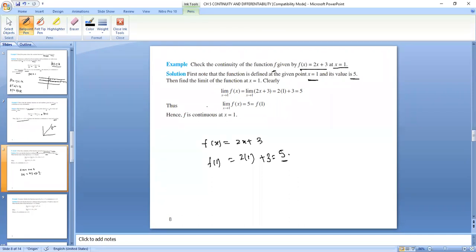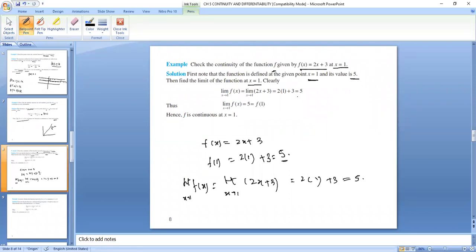Now we find the limit of the function at x equals 1. It will be the limit as x tends to 1 of f of x, which equals the limit as x tends to 1 of 2x plus 3. Put the limit: 2 into 1 plus 3 equals 5.